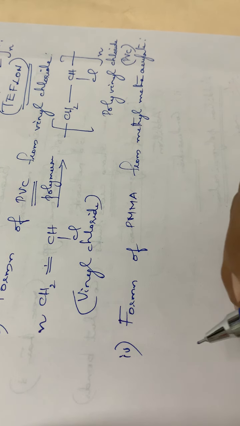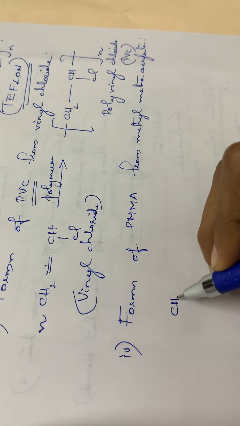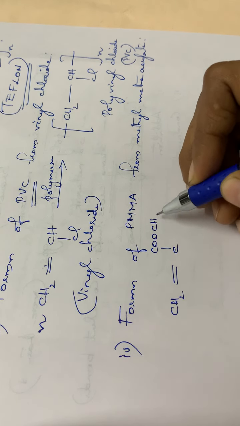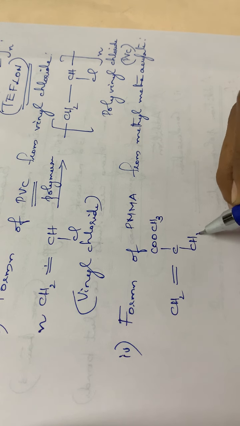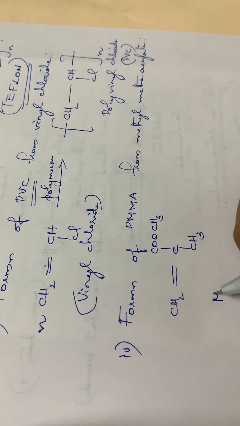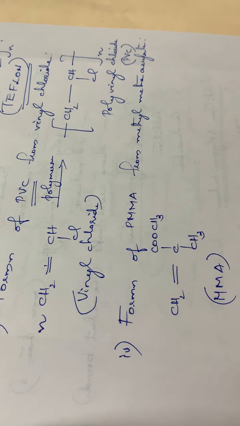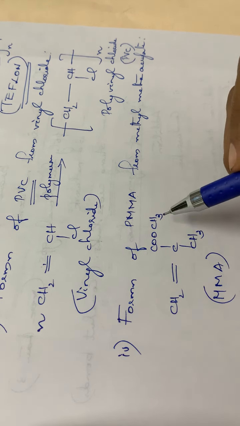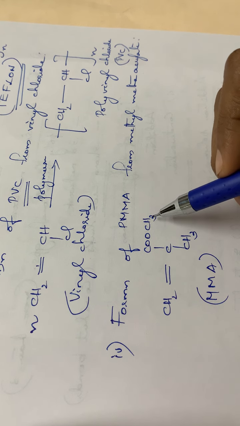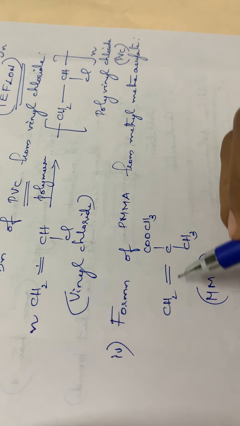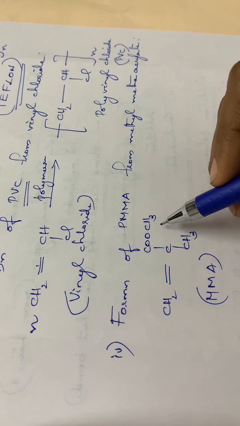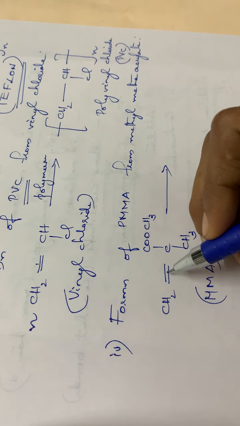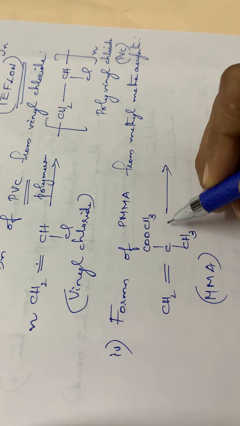The structure of methyl methacrylate is like this: CH2 double bond C, single bond COOCH3, then CH3. I am writing it in short as MMA, but you should not write like that. See, this is an ester, isn't it? Methyl methacrylate is a derivative of acrylic acid. It polymerizes to give: the double bond breaks, with one valency here and one valency here.